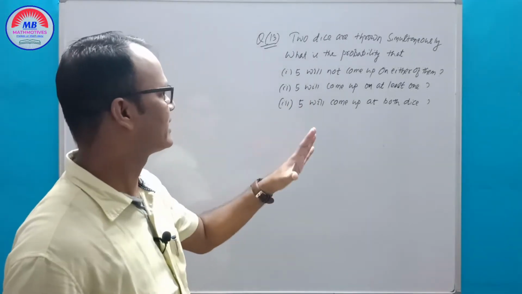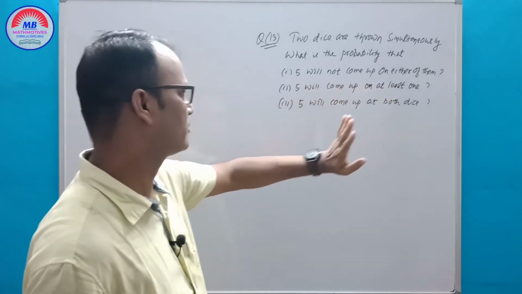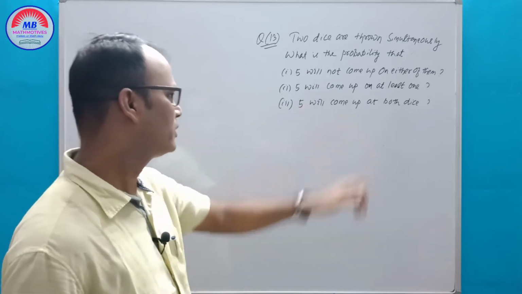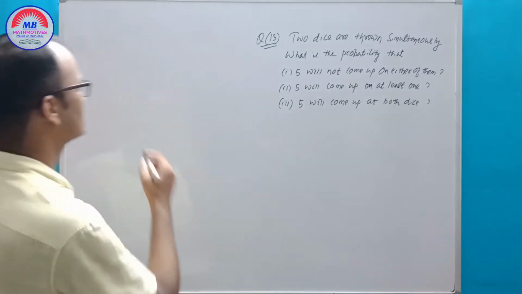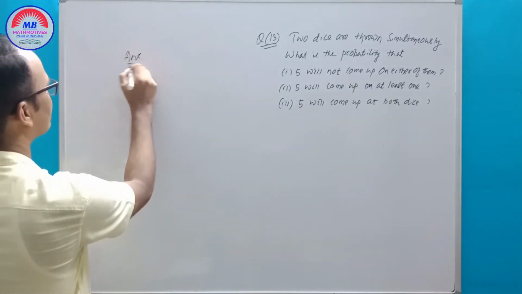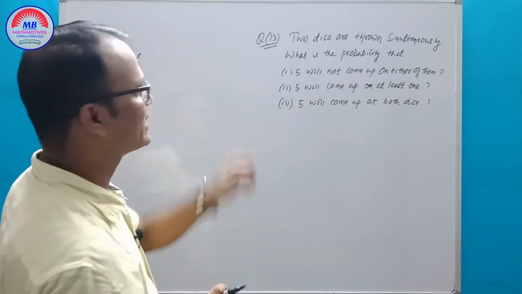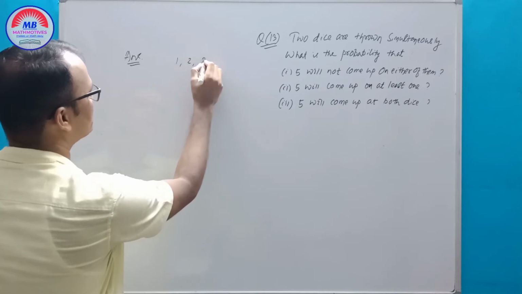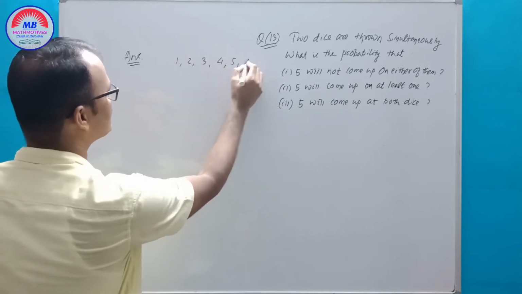Two dice are thrown simultaneously. What is the probability that 5 will not come up on either of them, 5 will come up on at least one, 5 will come up on both dice? You see, two dice throw. Two dice throw means first we can get 1, 2, 3, 4, 5, 6.